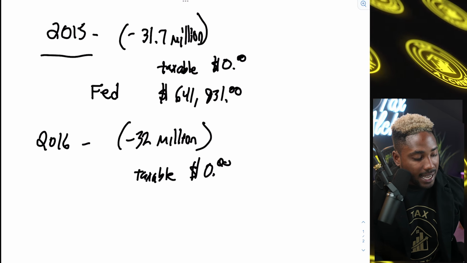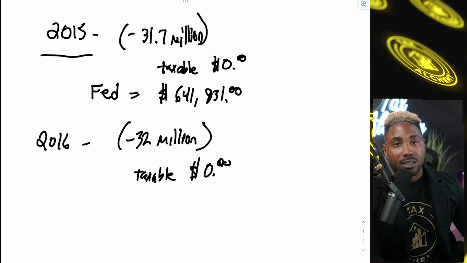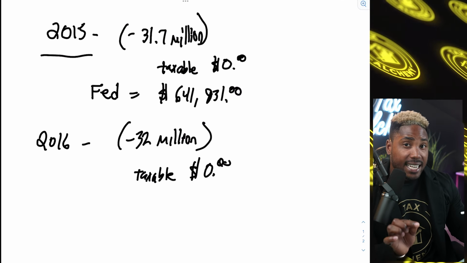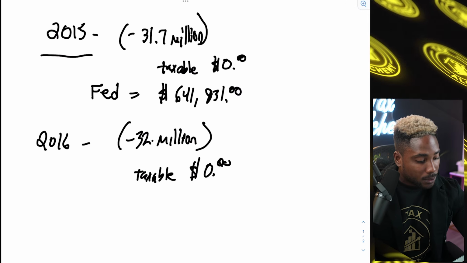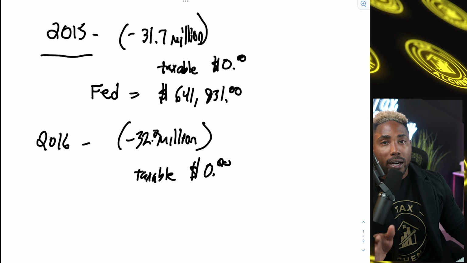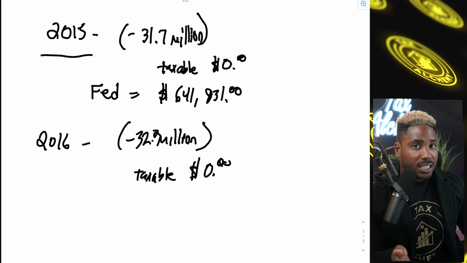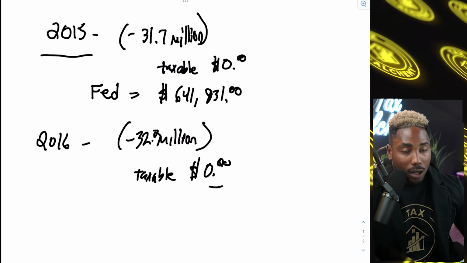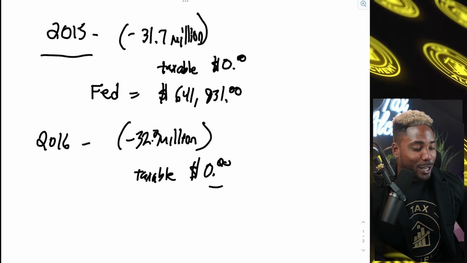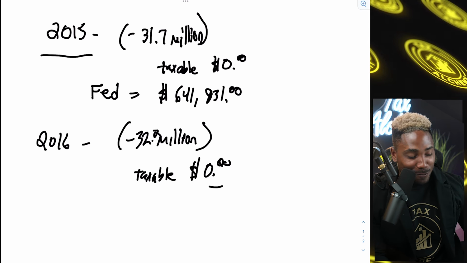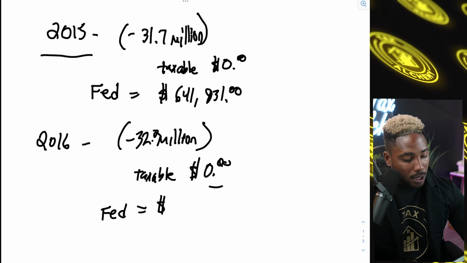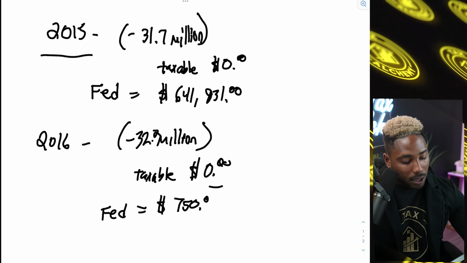The amount of federal taxes paid was $641,931. In 2016, they reported a negative $32.2 million in income, and their taxable income was $0 as well that year. Now, this is going to be a little bit surprising to you. The total amount of federal taxes that were paid that year was only $750.